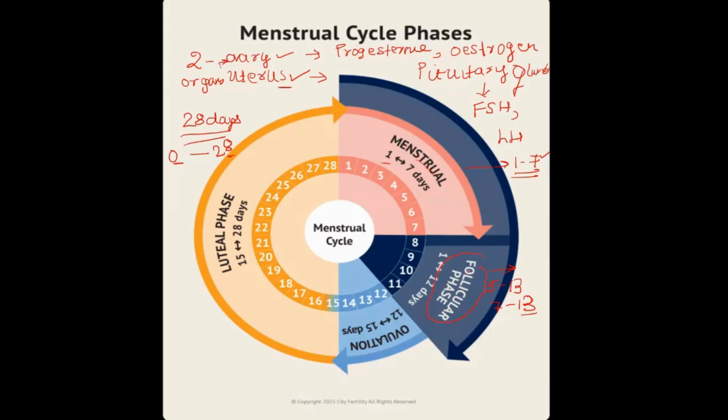In the follicular phase, two structures exhibit changes. The first one is the ovary. Inside the ovary, you will see the follicles maturing, so that's why it's called the follicular phase. And also the uterine lining starts mending, because the ovary starts secreting estrogen, which will mend the endometrium lining to make it thicker, thicker, thicker.